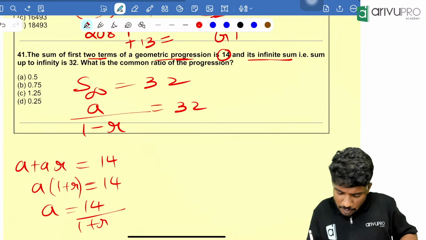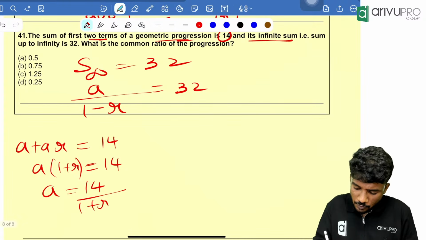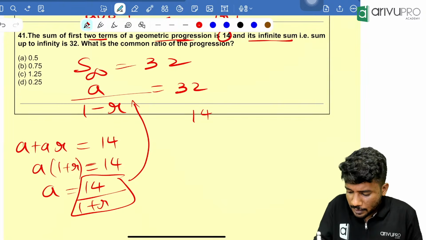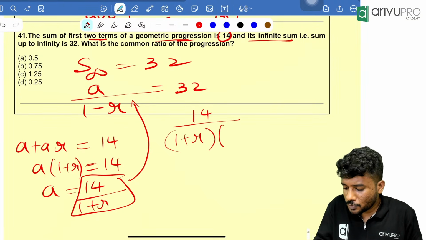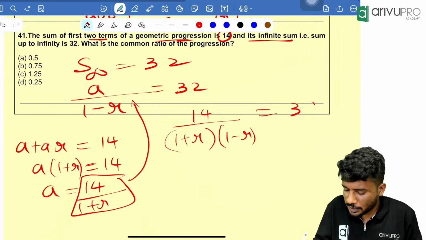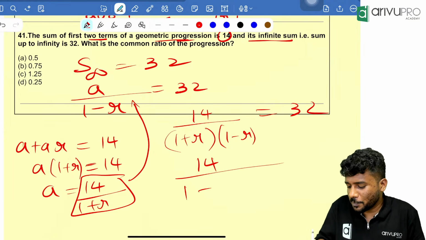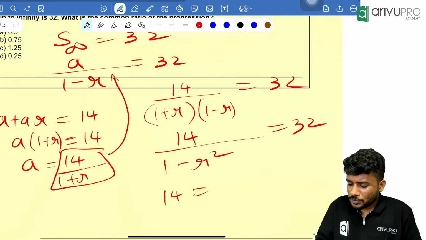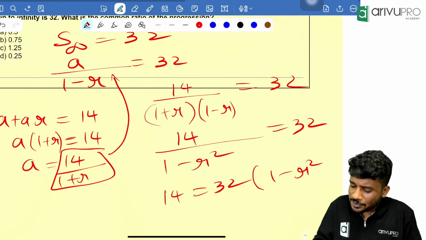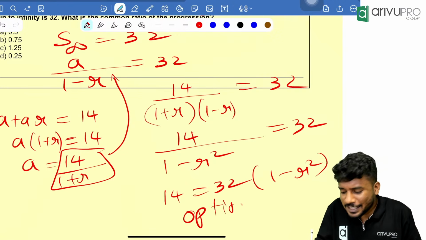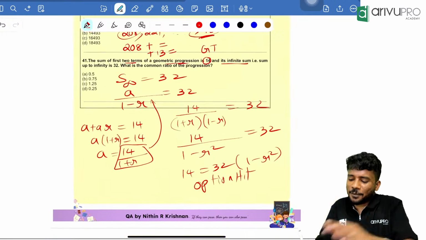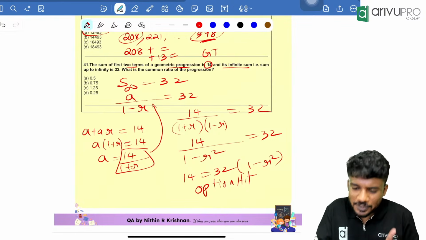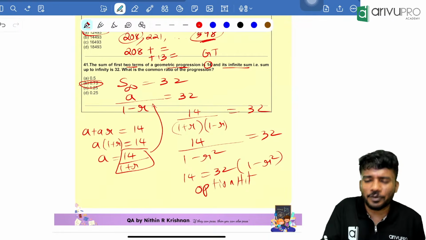Now we need to find the common ratio, right? Now we will substitute this over here. That means 14 divided by 1 plus R into 1 minus R is equal to 32. That means 14 divided by 1 minus R square is equal to 32, or you can write 14 is equal to 32 into 1 minus R square. People, option hit and check whichever option is giving you LHS is equal to RHS. Now, which option is going to give you the answer? That is option B, 0.75.